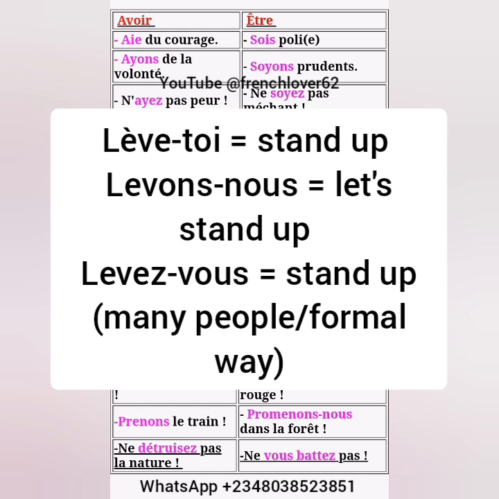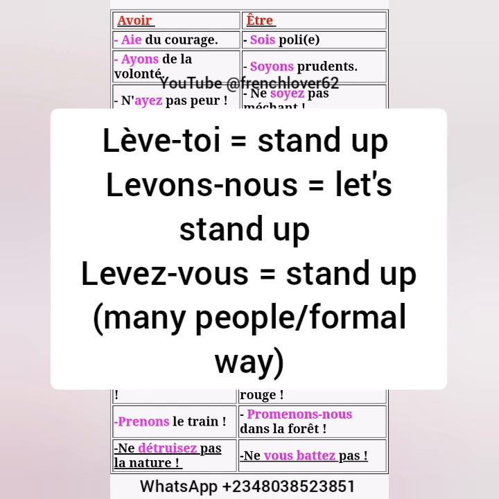Now the me, te, and se will change to tonic pronouns. They will become moi, toi, soi, but you don't use all of those forms. You use only the tu form, that's toi. So that's the only thing you need to memorize or retain. So what's the other rule?